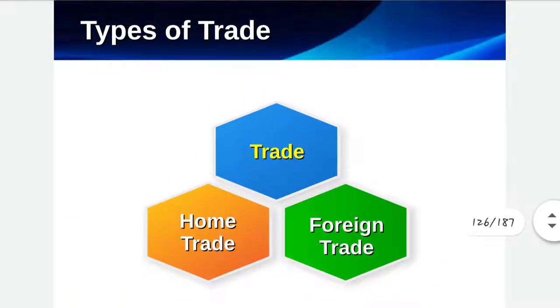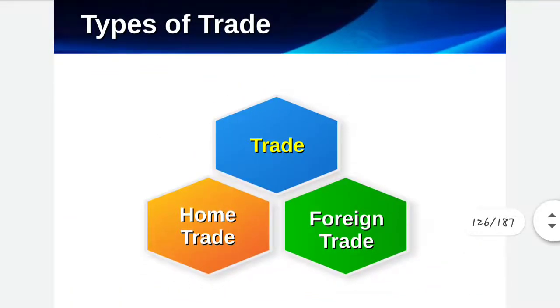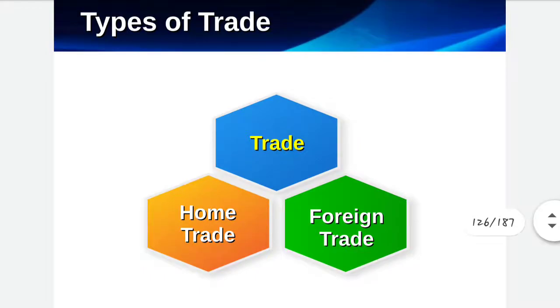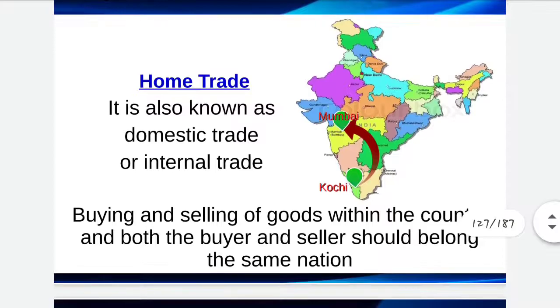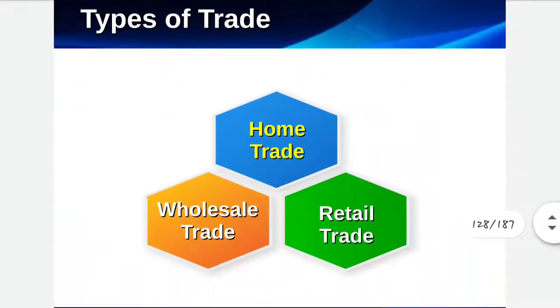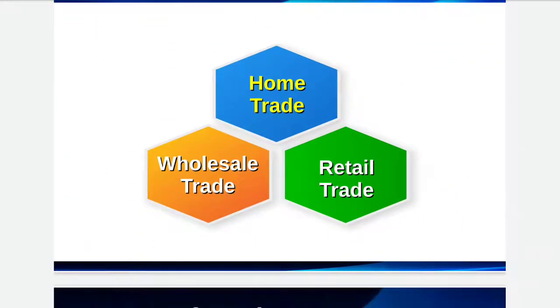So types of trade, you all know about this: home trade and foreign trade. Home trade means internal trade, foreign trade means international trade. Home trade refers to buying and selling of goods within the geographical boundaries of the country. Then home trade is further divided into two, that is wholesale and retail trade.